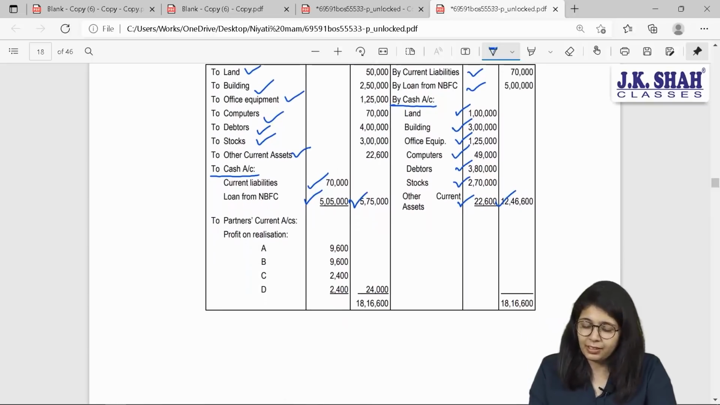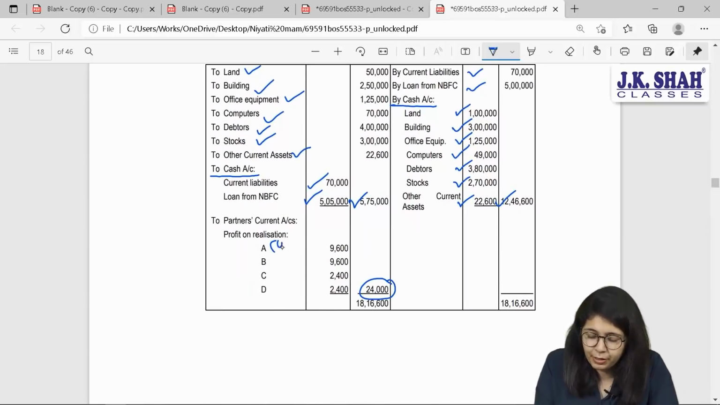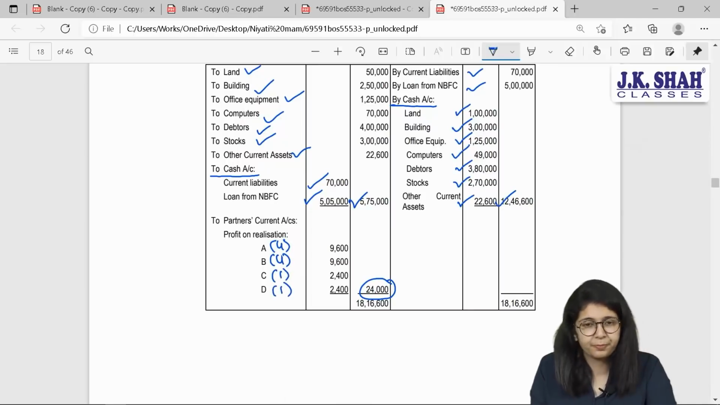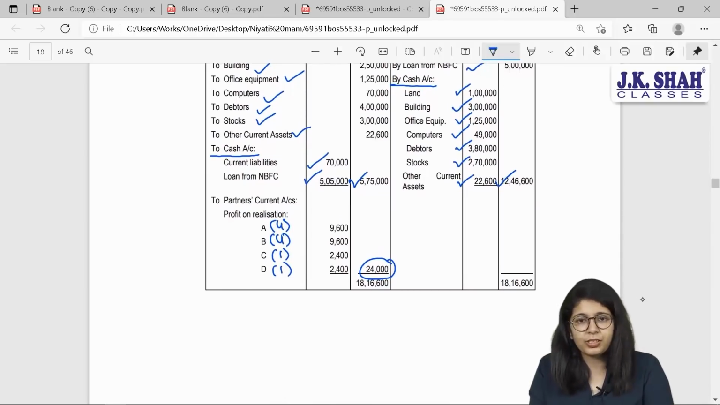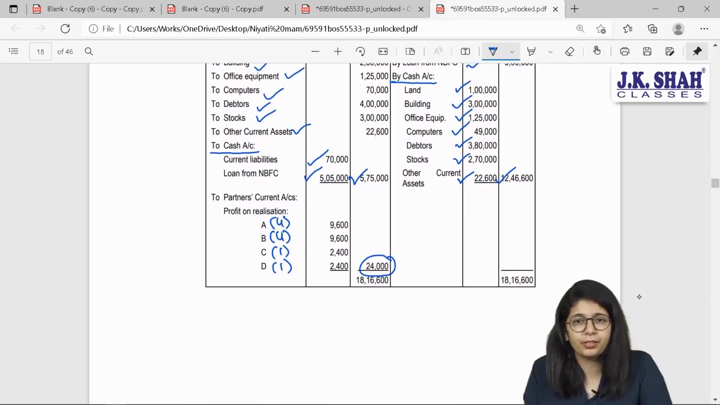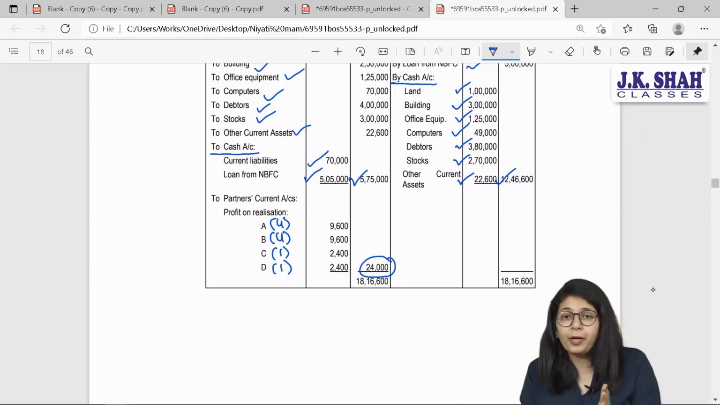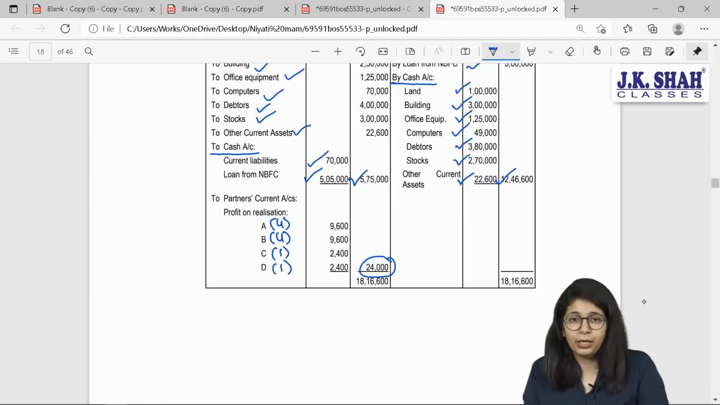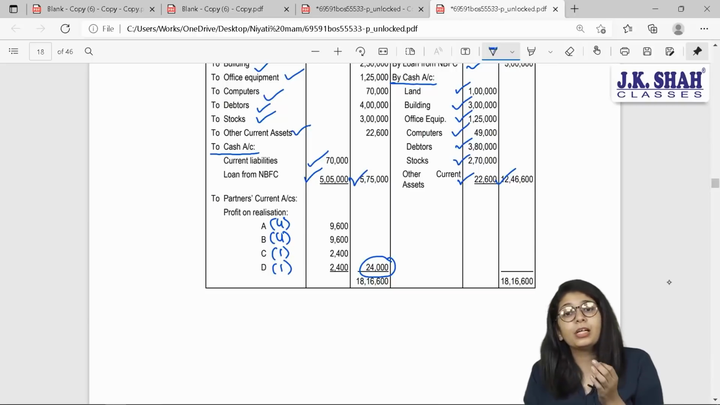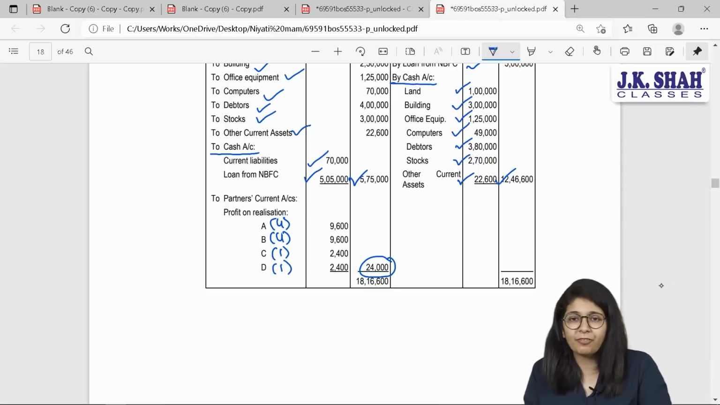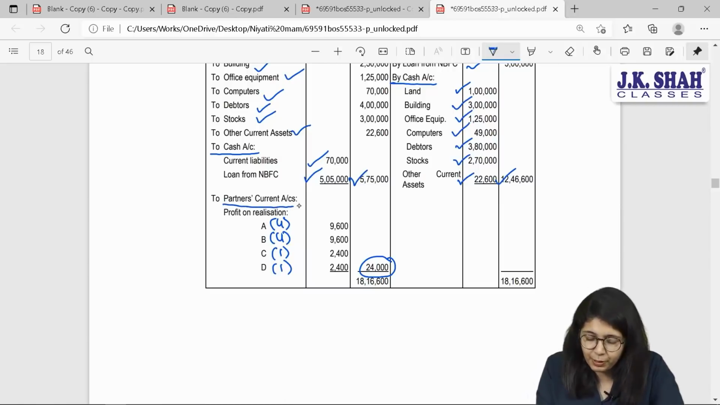So I'll find out the balancing figure, which comes to 24,000, and this will be divided between A, B, C and D. In which ratio? 4:4:1:1. 9,600, 9,600, 2,400 and 2,400. If I had not prepared capital and current, then there was no option but to transfer this profit to capital account. But since I have two accounts, capital and current, you have learned that this should be transferred to current account because capitals are fixed. So we have transferred this to partners' current account.